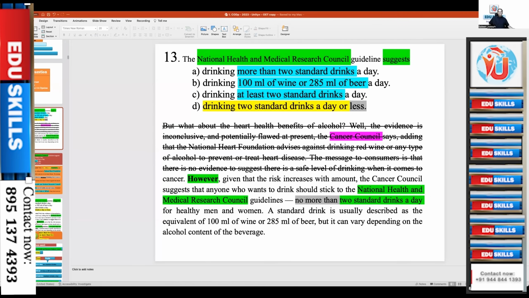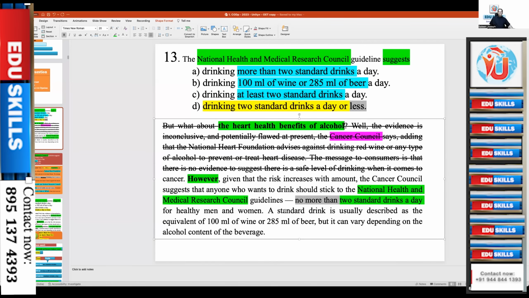So what is the topic sentence here? Do you have an idea about the topic sentence? Yes, the heart health benefits of alcohol. So this is the topic sentence, heart health benefits of alcohol. The whole paragraph will explain: is alcohol consumption beneficial to health?